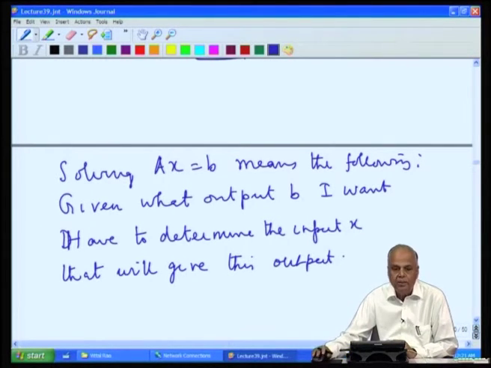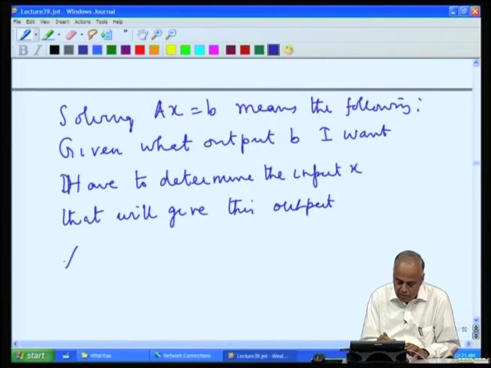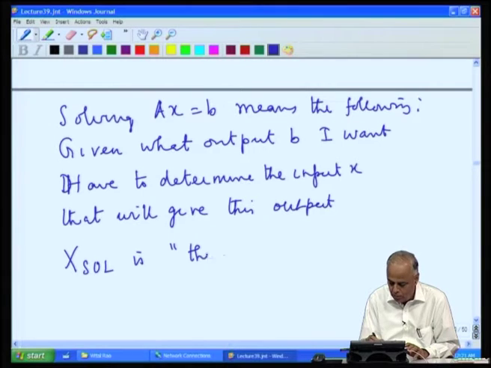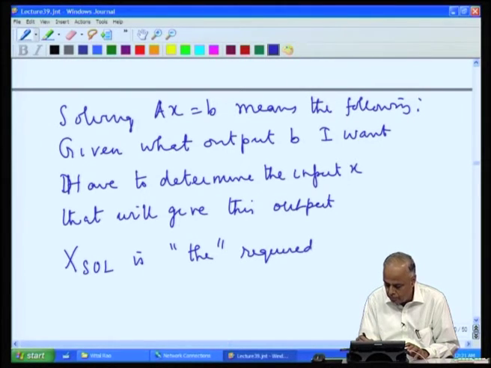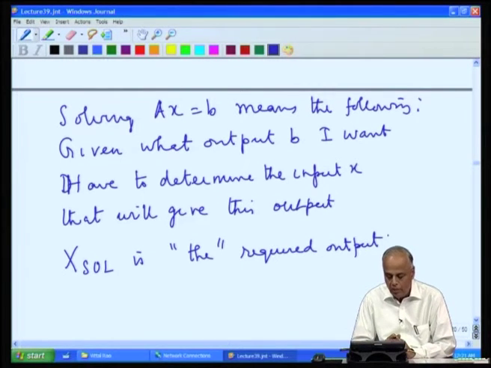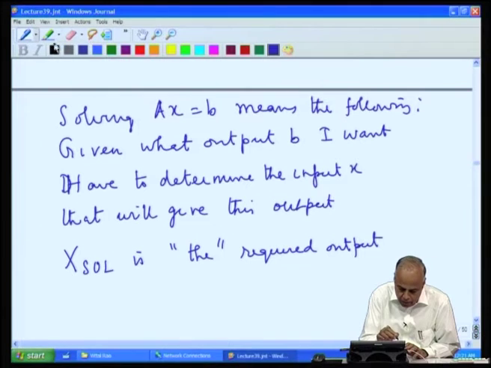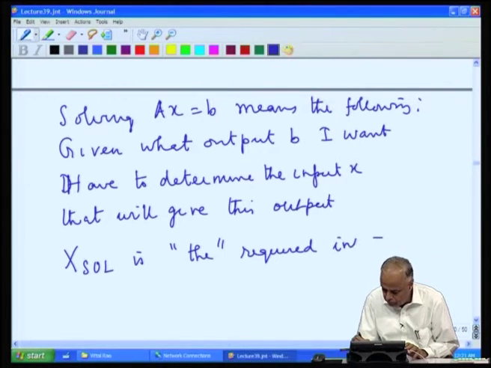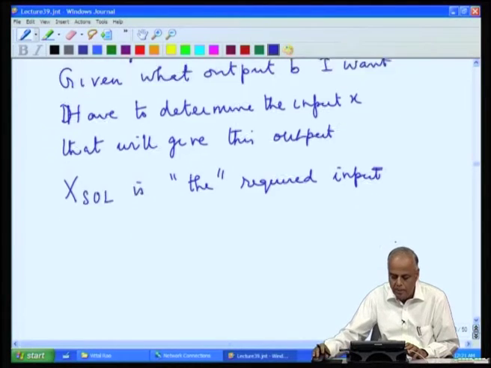Now, what does x sol say? X sol is the required input. What does that mean?